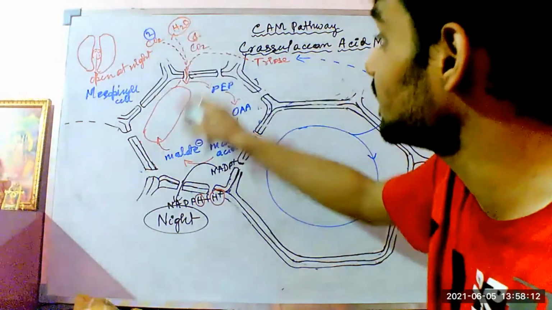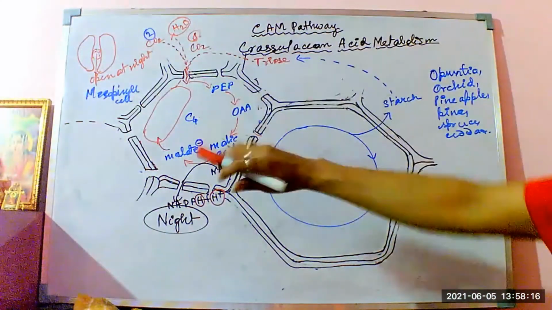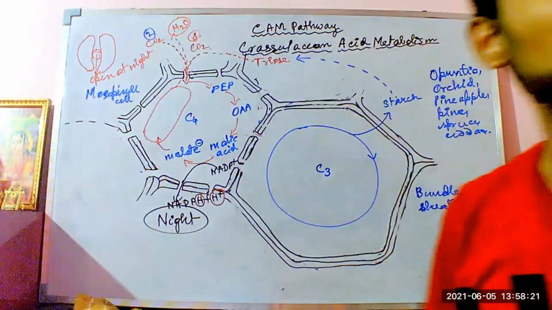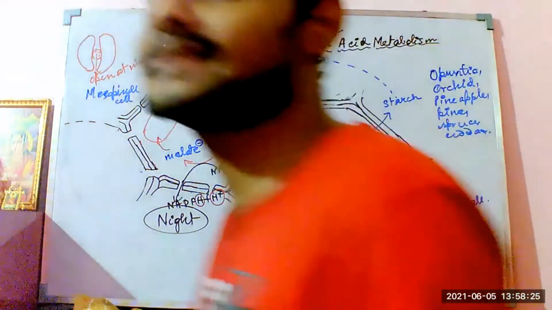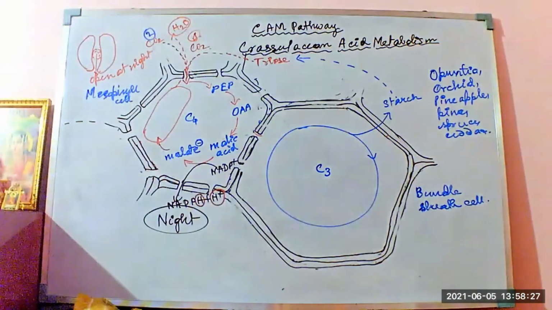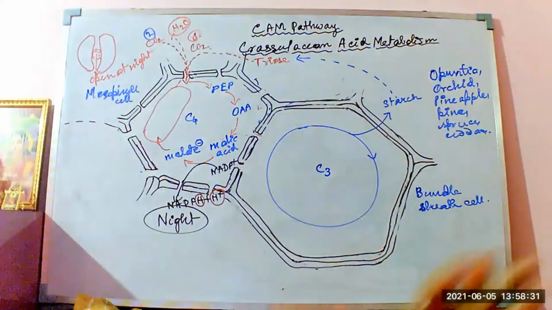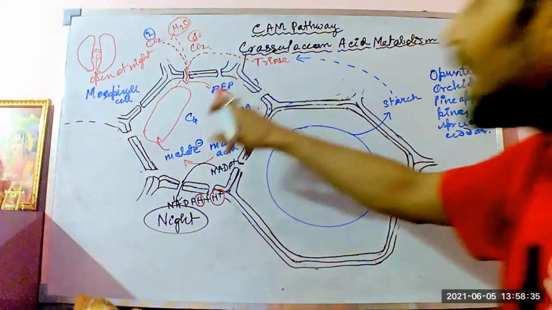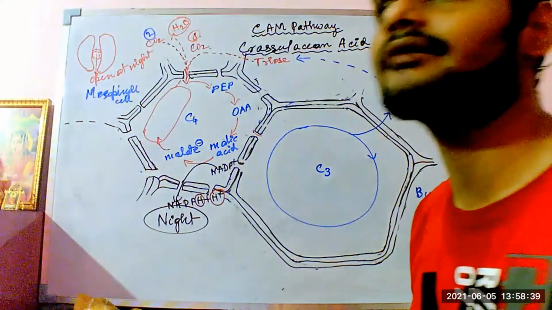The H2O molecules are leaving outside the cell of the mesophyll tissues, or from the vacuole of the mesophyll cells. So why does this happen? Because this is quite an advanced adaptability or evolution that has been adopted by the CAM plants, or the crassulacean acid metabolism plants. Now the H2O molecules leaving during the night time is very strange, because